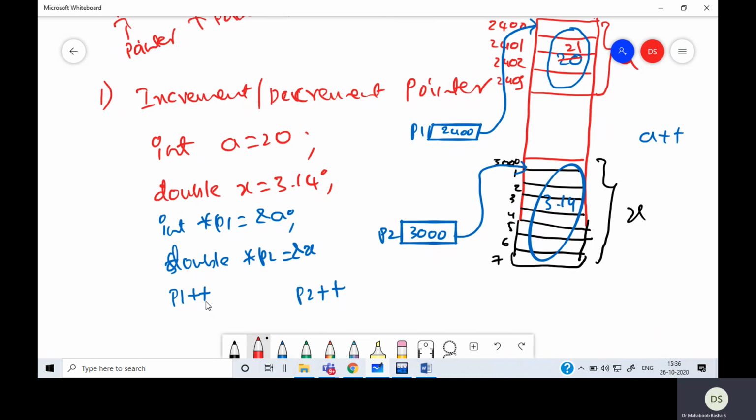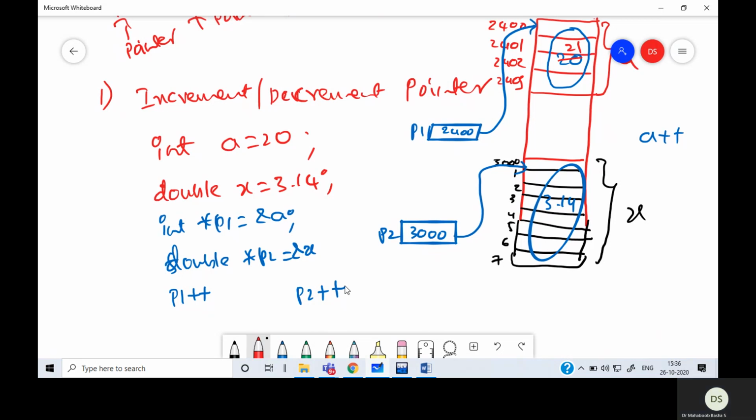The next variable of the same type is present after 4 bytes, because the current variable is an integer, and it occupies 4 bytes. So the starting address of the next integer, if at all present, will be at 2404. We get this by adding the size of the integer to the current address.